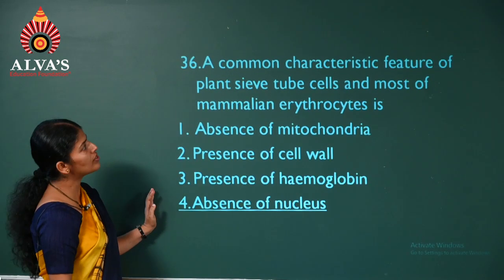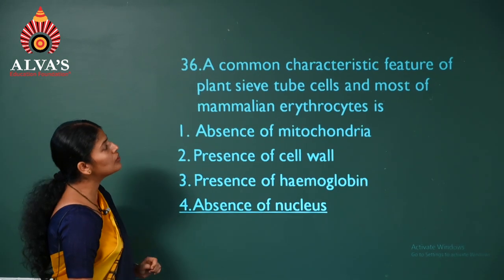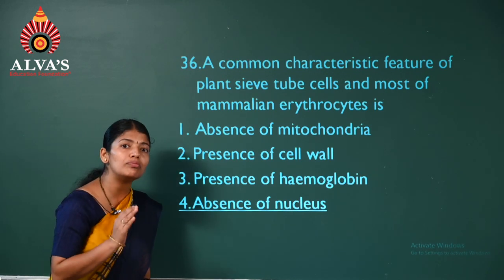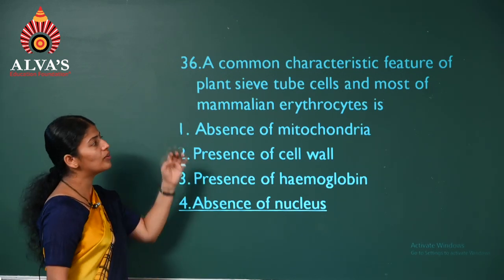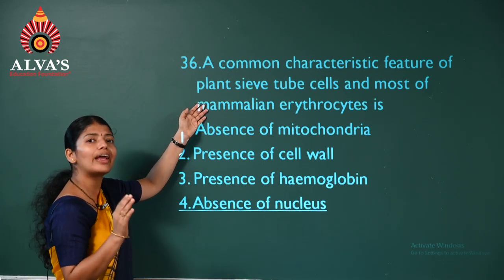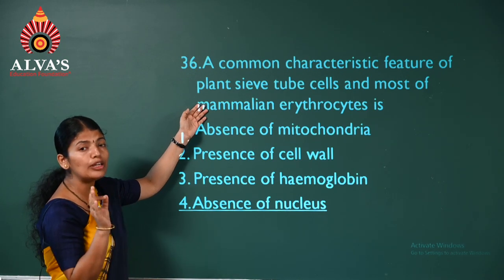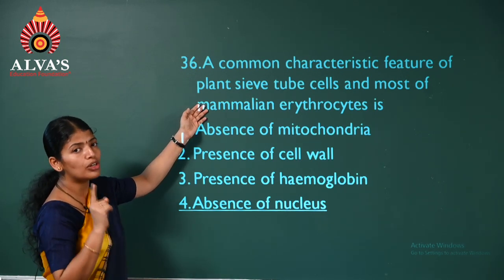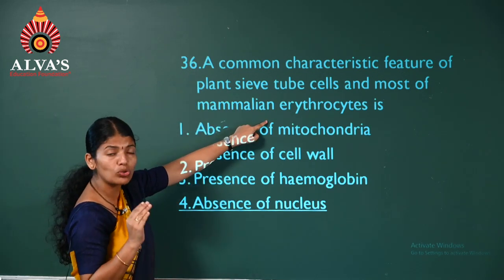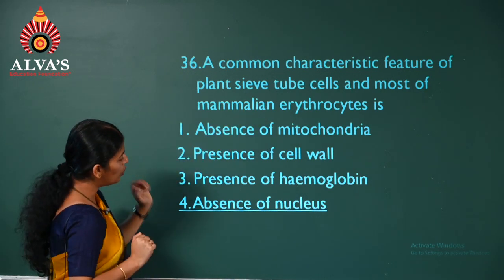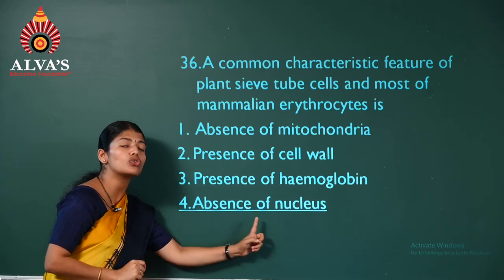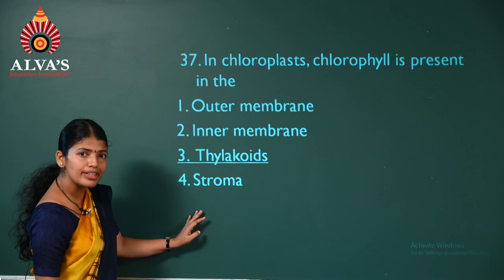Question number 36. A common characteristic feature of plant tube cells and most of the mammalian erythrocytes. Can you guess? Yes, both of these will not have nuclei at maturity. They are enucleate ones. Remember the examples? One is the tube cell in case of plants and erythrocytes in animals. So, which is the common feature of the two? Option, absence of nucleus.